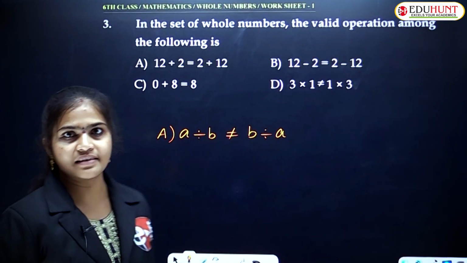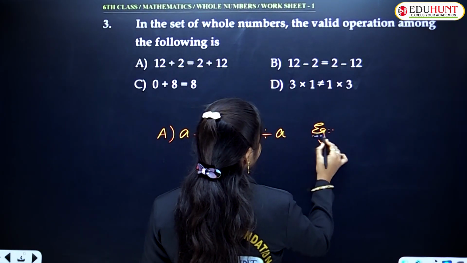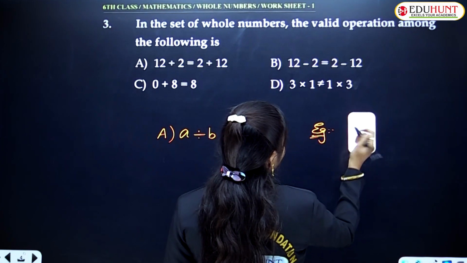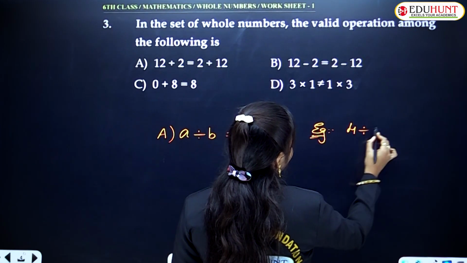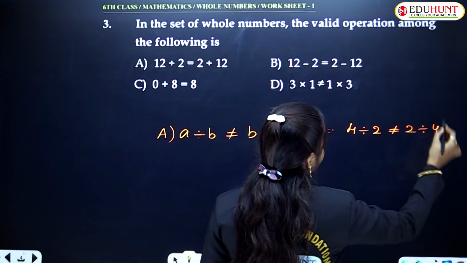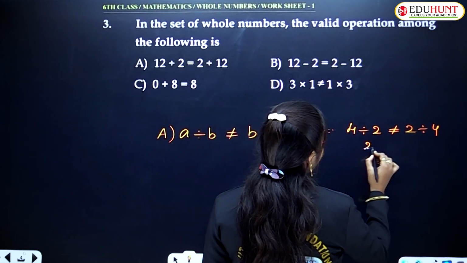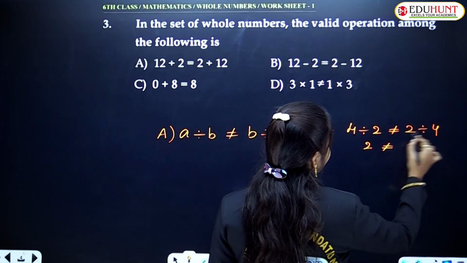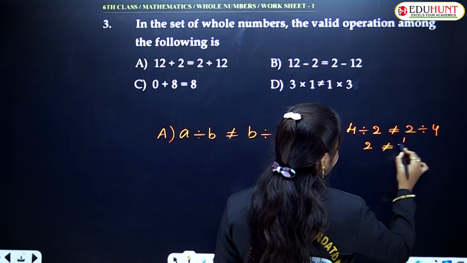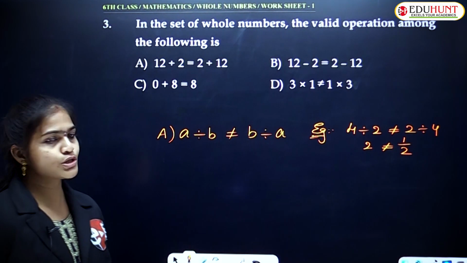Just take an example: 4 divided by 2 not equals 2 divided by 4. Yes or no? 4 divided by 2 is equal to 2. 2 is not equal to 2 divided by 4, which means 1 by 2. So 2 is not equal to 1 by 2.